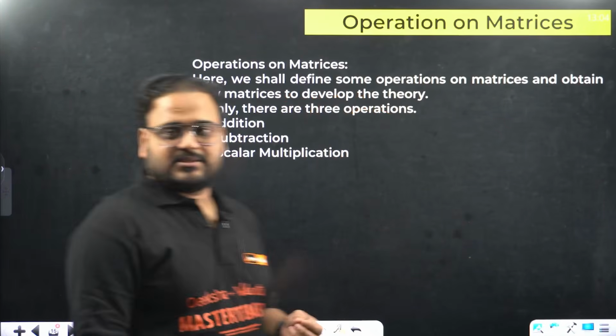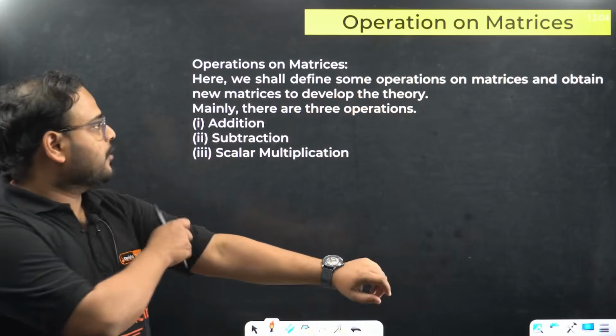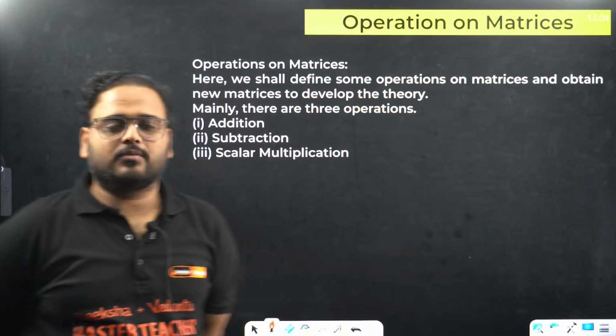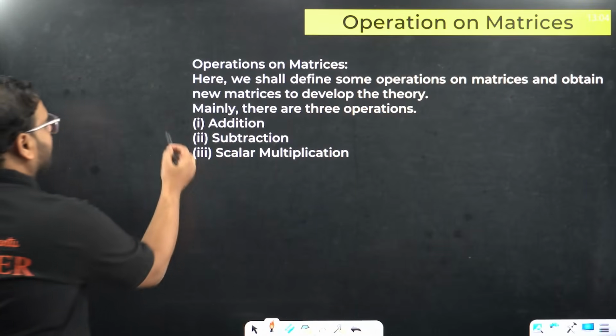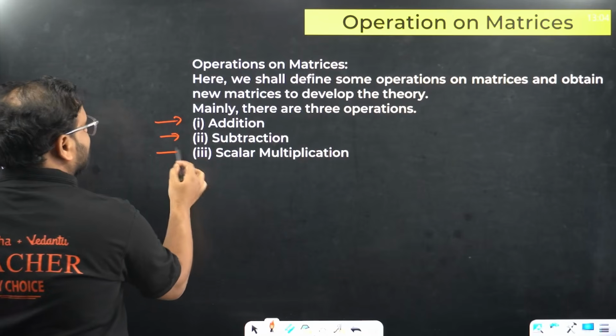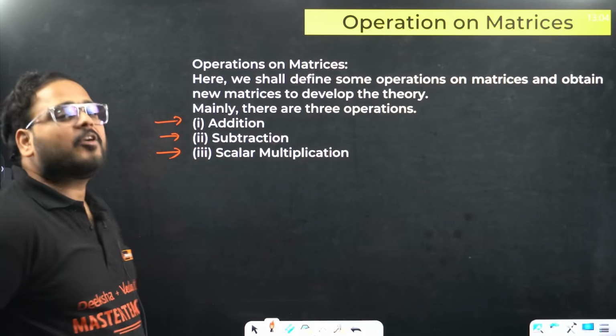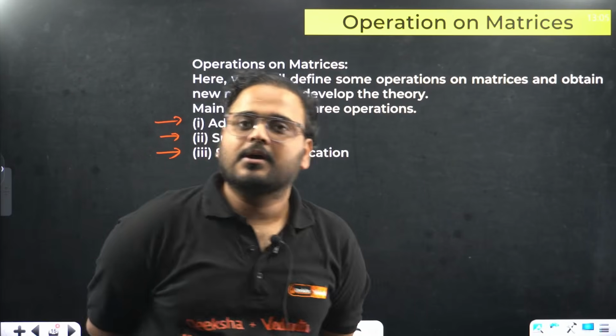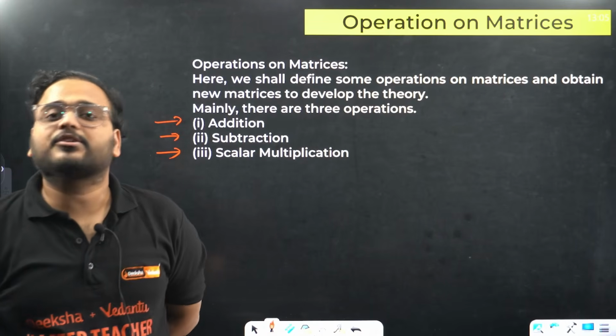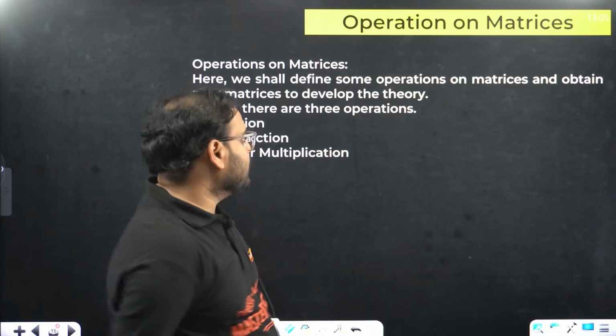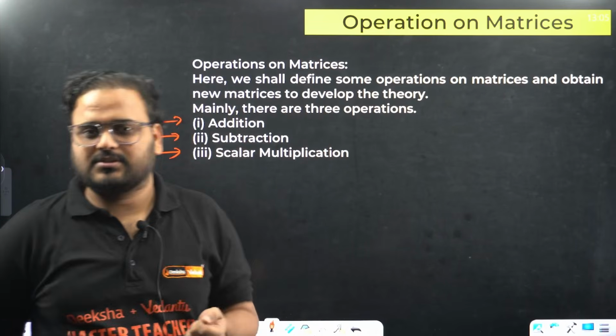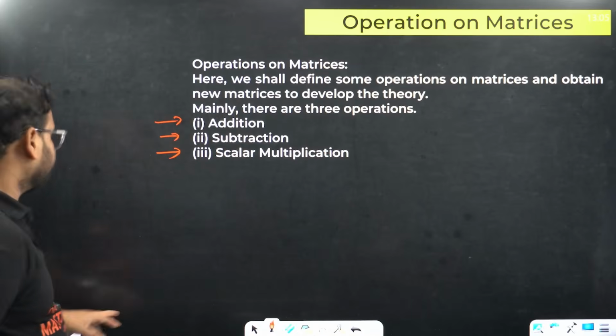Operation on matrices. So in boards, there are questions on this also, where we talk about addition, subtraction, scalar multiplication. If not direct questions on these operations, then any other question on transpose or multiplication might use the application of these operations. They're very simple. Let's look at them.